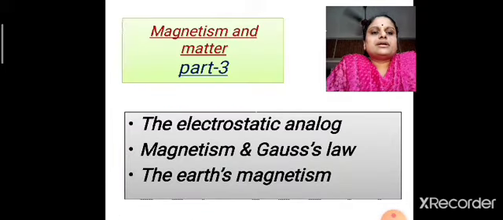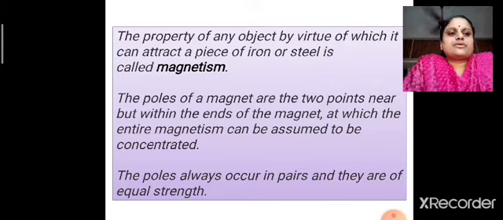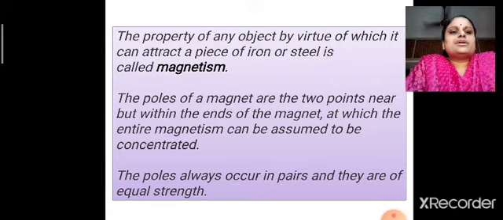In this module, let us learn about the electrostatic analog, magnetism and Gauss's law, and Earth's magnetism. So, we have already discussed that the property of any object, by virtue of which it can attract a piece of iron or steel, is called magnetism. The poles of a magnet are the 2 points near but within the ends of a magnet at which the entire magnetism can be assumed to be concentrated. And the poles always occur in pairs and they are of equal strength.